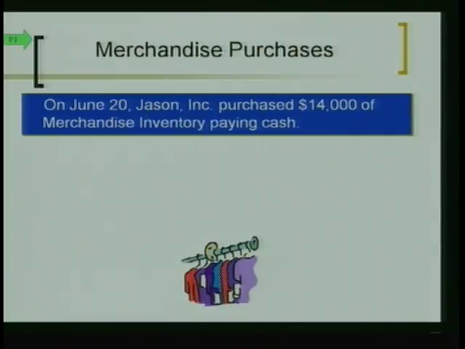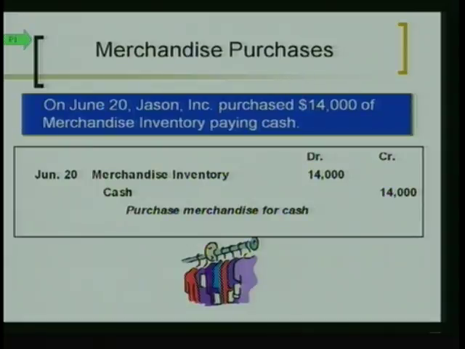Let's say on June 20, Jason Inc. purchased $14,000 of merchandise inventory and they paid cash, okay? Well, there you go, right there. That's not too hard, is it? Now, merchandise inventory is a new account, okay? And it is a current asset.